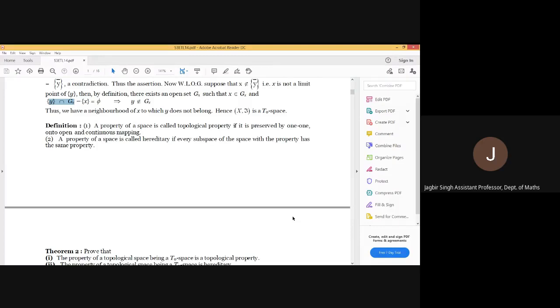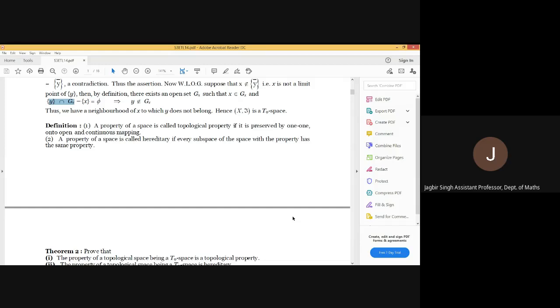Means if X is a topological space, X star is a topological space, and F is a homeomorphism from X to X star, then any property which is preserved from X to X star under F is known as a topological property. From one space to other, it is transferred.